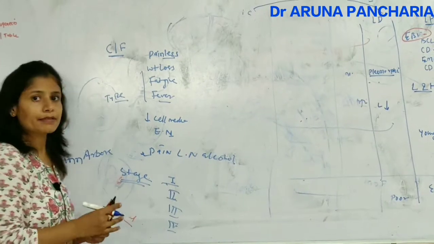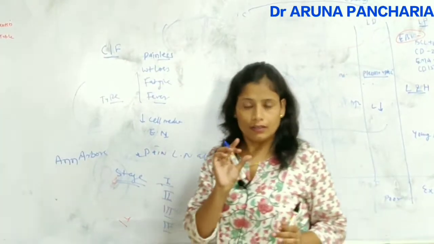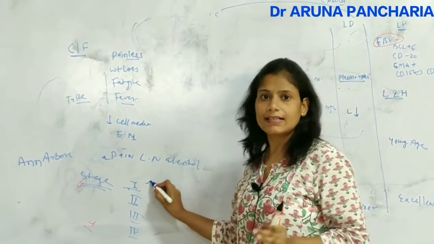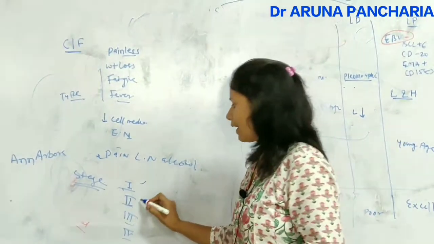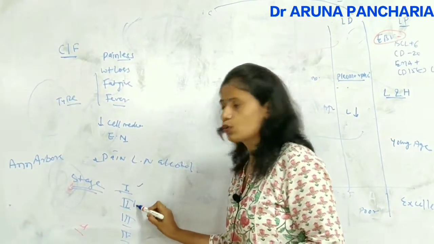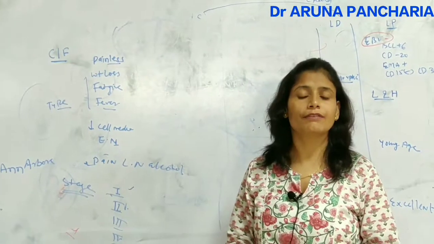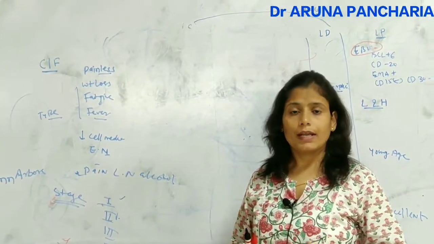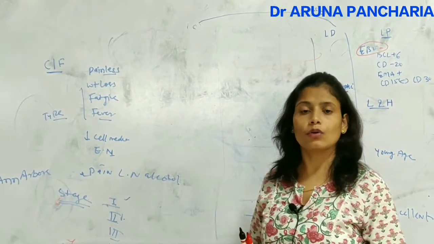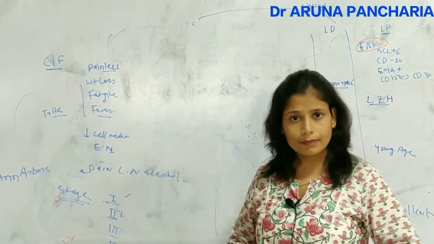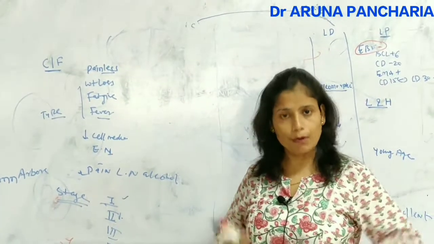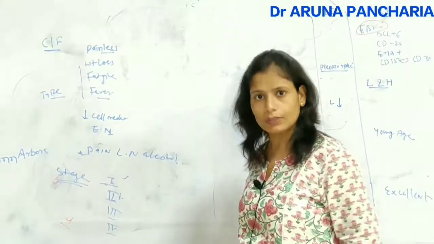Stage 1 means only a single lymph node is involved, or a single extra-lymphatic site. In stage 2, more than 2 groups of lymph nodes or a localized extra-lymphatic site are involved, but on the same side of the diaphragm, either above the diaphragm or below the diaphragm.